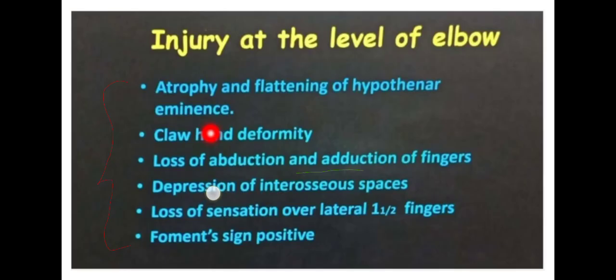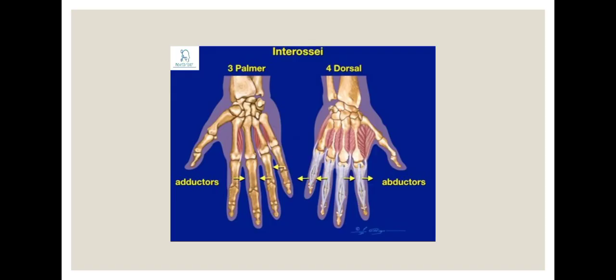Then what do you mean by loss of abduction and adduction of fingers? I'll explain this. For this you have to understand the interossei. Interossei are intrinsic muscles of the hand. You have 7 interossei, ma. In the palmar aspect, that is the anterior aspect of the hand, you have 3 interossei, and on the dorsal aspect you have 4 interossei. To know the function of each, the palmar interossei have a unique function, the dorsal interossei have a unique function.